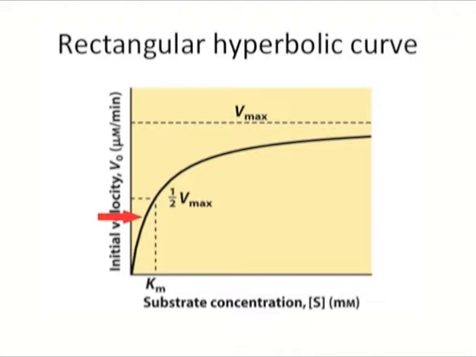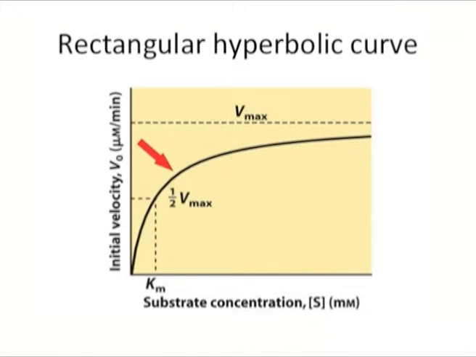At relatively low concentrations of substrate, V0 increases almost linearly with an increase in substrate concentration. This is because the active sites in the enzyme are free and can accommodate a large number of substrate molecules for conversion into products. Hence, there is an exponential increase in V0.